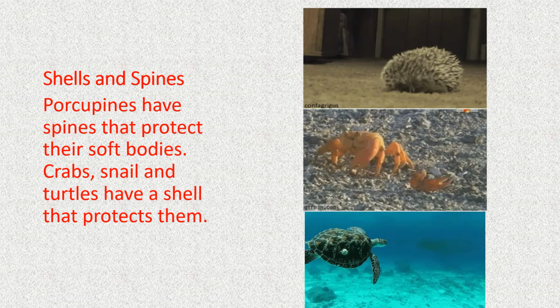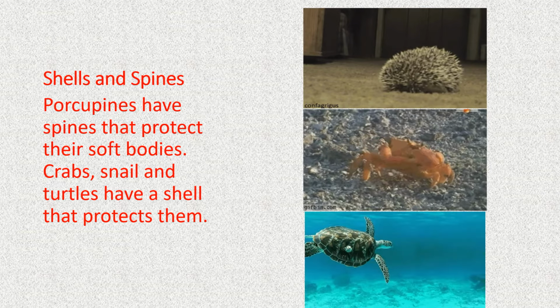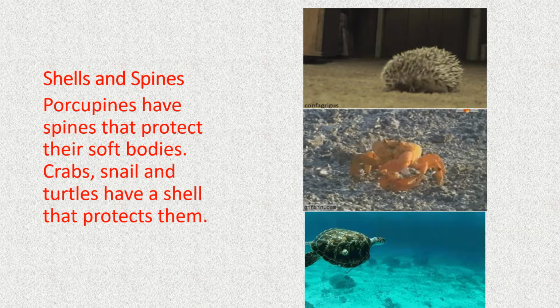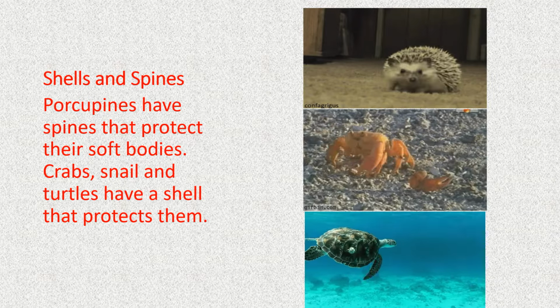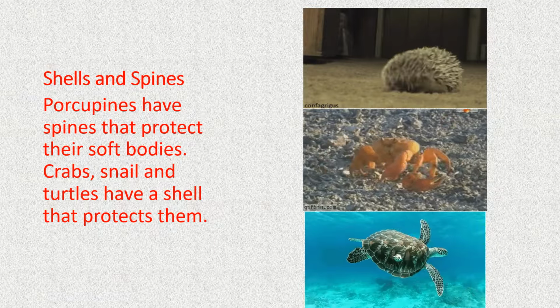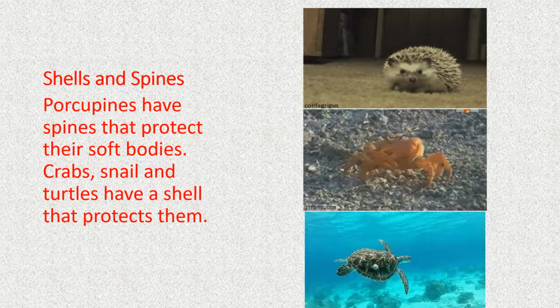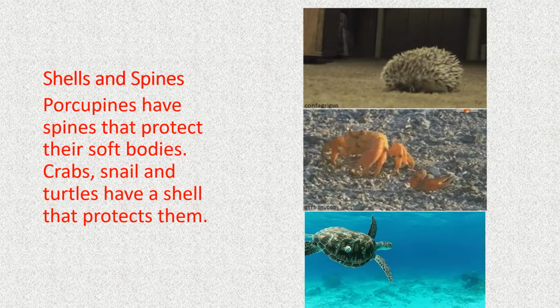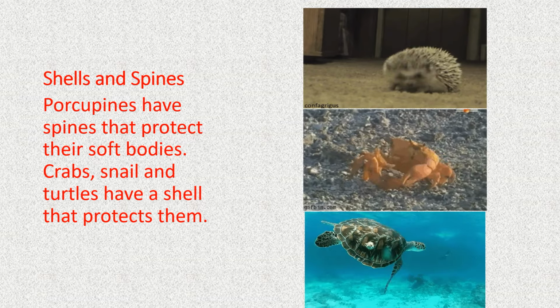In the same way, spines are like thorns, which you can see in the porcupine's body. It has spines that protect its body. And anytime any enemy comes in front of it, it looks like a ball of spiny structure. Crabs, snails, and turtles have shells that protect them from their enemies.